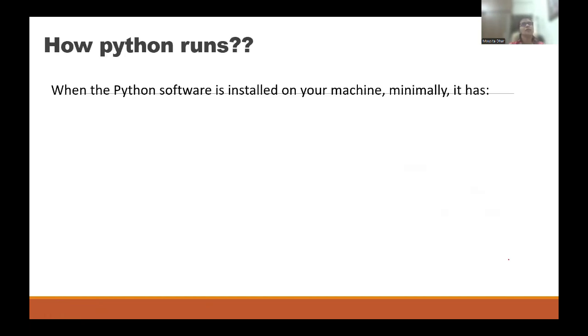So to understand why Python is called compiled interpreted, not only interpreted, let's see how Python runs. When Python software is installed on your machine, wait, don't worry, I am going to show you how to install Python on your machine also. But today, I am only going to tell you what is actually happening behind the scenes. When the software is installed on your machine, minimally it has two things. One is an interpreter, another is a support library.